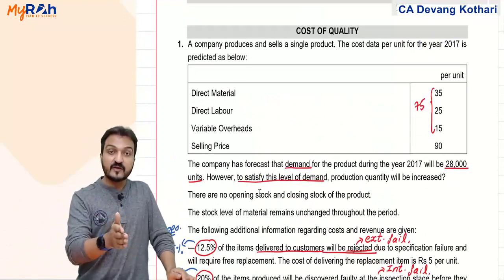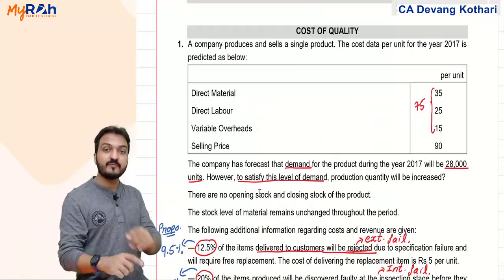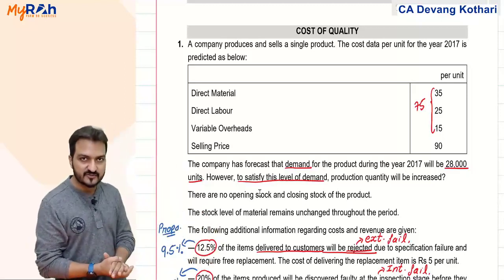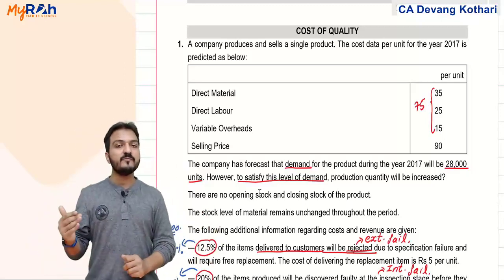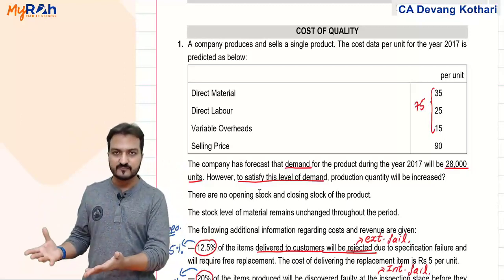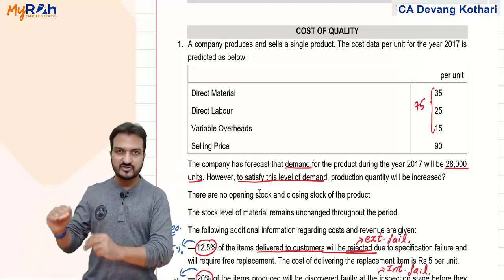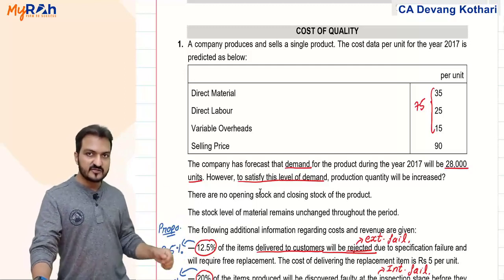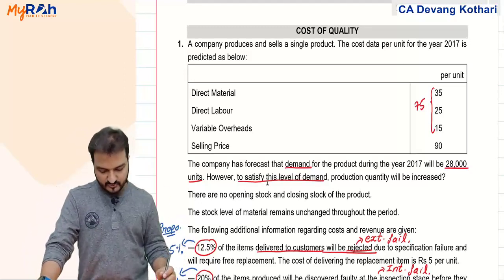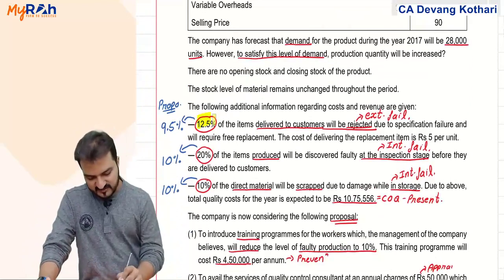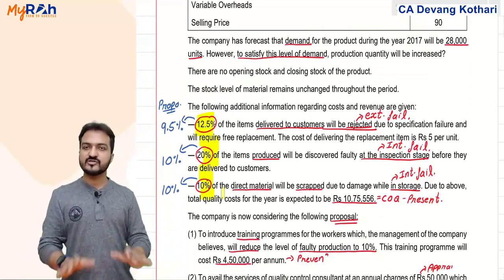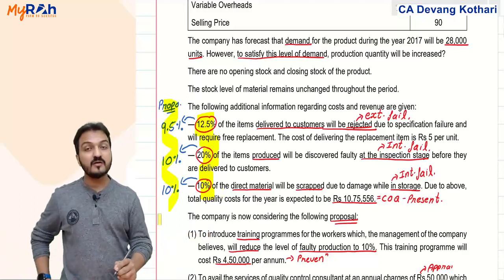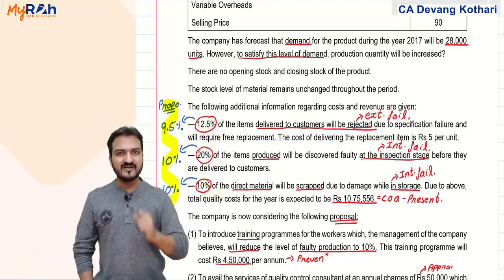Situation 1 is when they do not incur any prevention and appraisal cost. So you will be given all types of failure cost there. In situation 2, you will be given some prevention and appraisal cost, and because of that, the failure cost will decrease. Like in this question 1, this red mark here is situation 1, no prevention appraisal, and the blue markings here are your situation 2 where prevention appraisal cost is incurred.